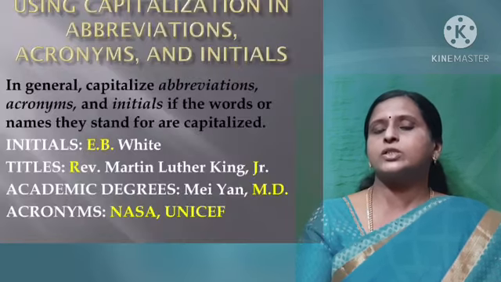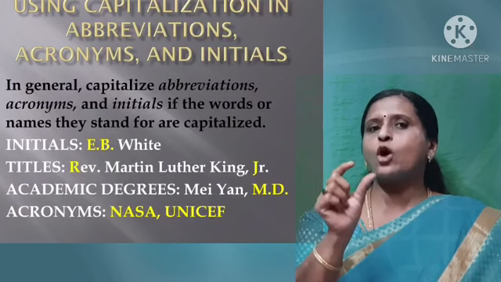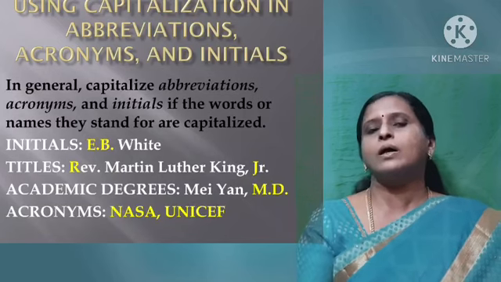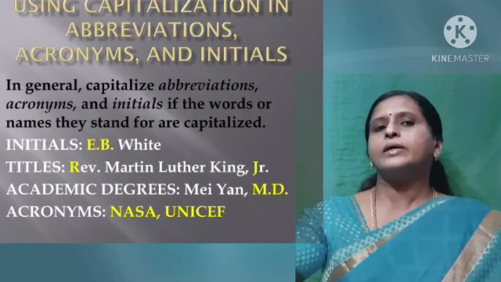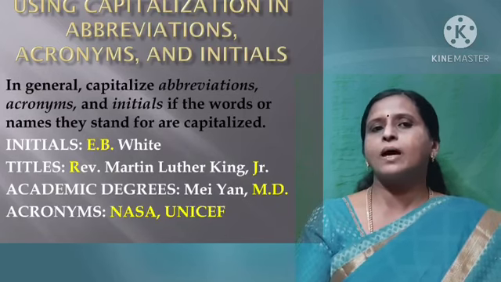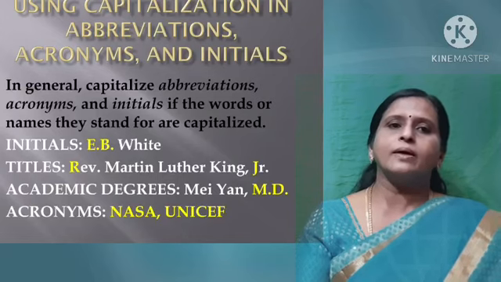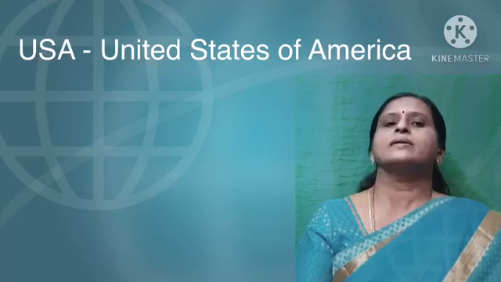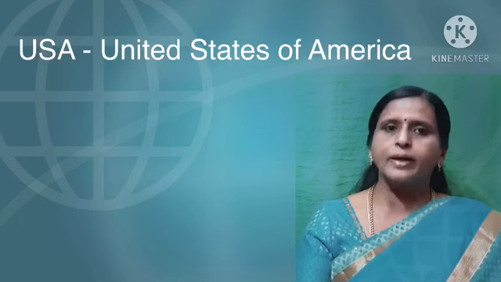Next, abbreviations. What are abbreviations? Short forms, children, which refer to an elongated or a detailed name. For example, we call USA. You will know what is the full form of USA? Excellent. United States of America.